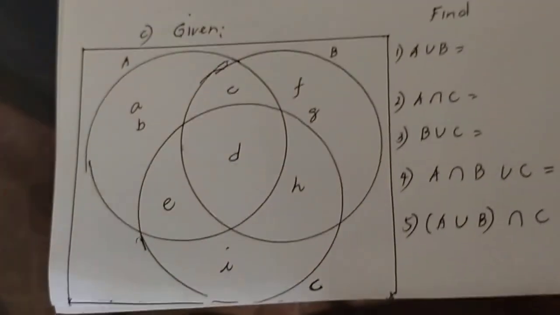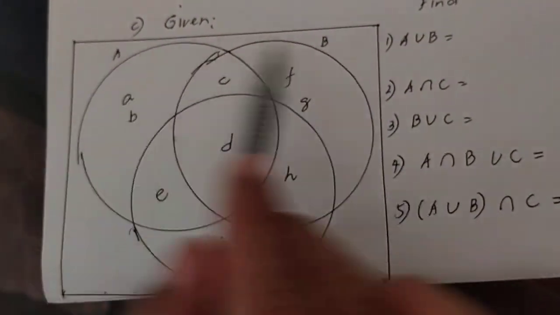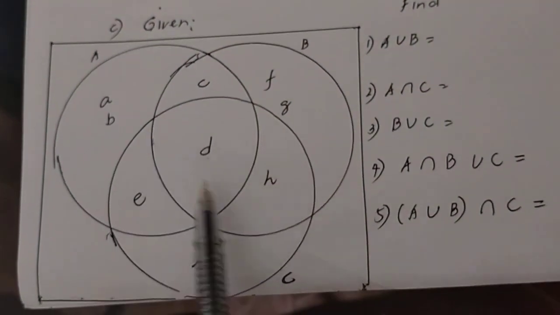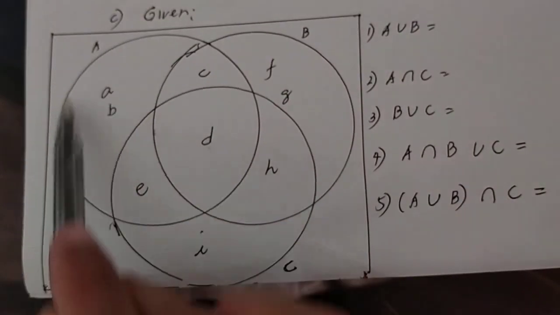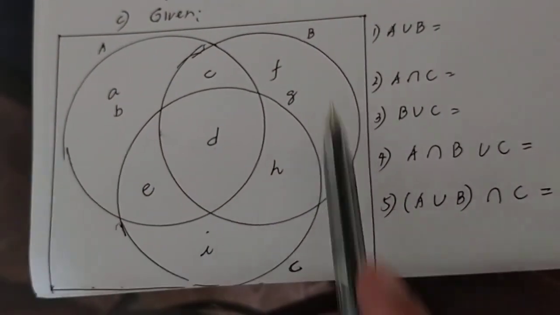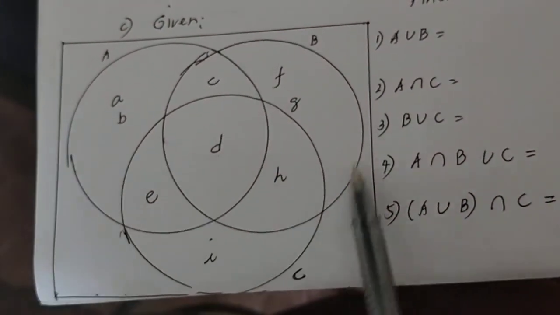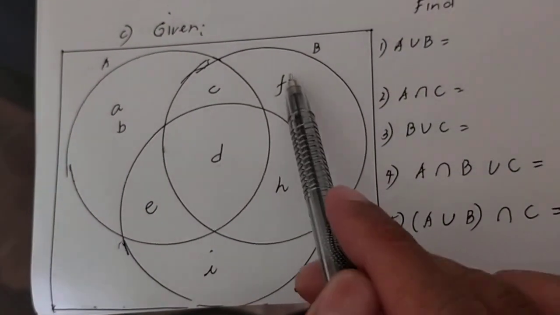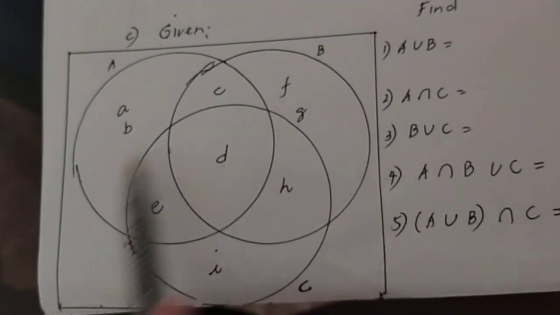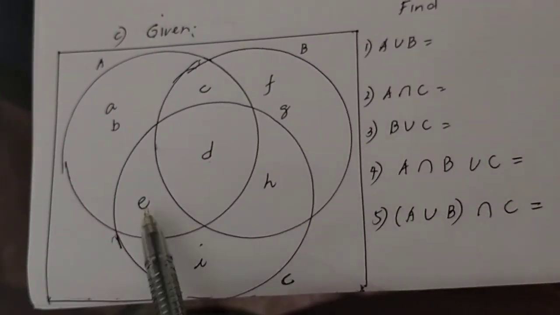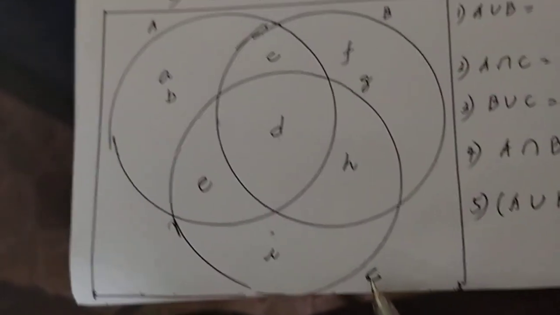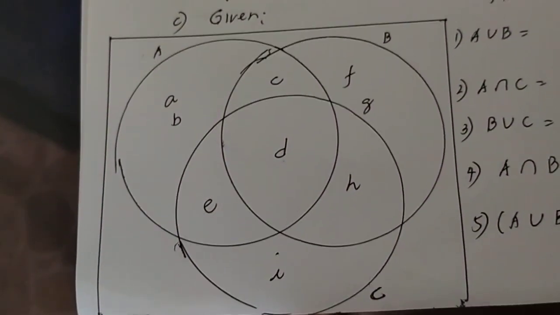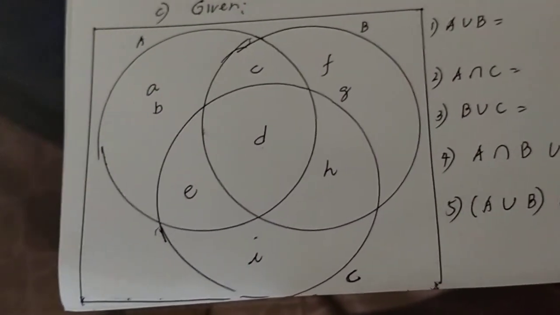Take a look. 3 sets yan. Set A, set B, set C. No? 3 intersection yan. Ito yung buong set A. Titingnan nyo. Ang buong set B, yung bilog. Ang elements ng set B, yung mga nasa loob. Like this one: c, d, f, g, h. Dito naman, ito ang set C natin: d, e, i, h. Capital letter po yan. Basta set, dapat capital letter. Pag elements, small letter.